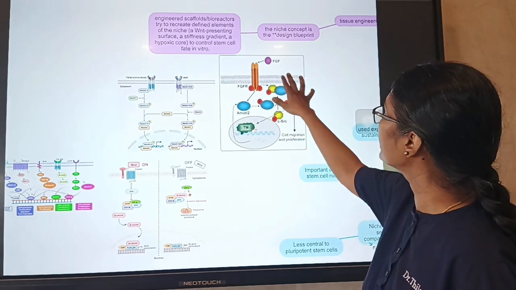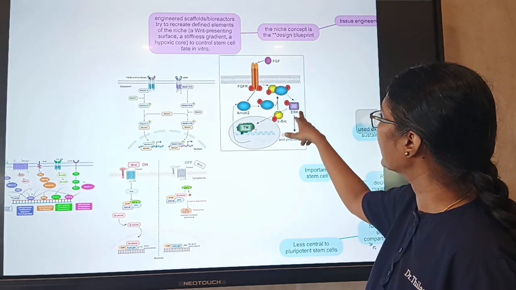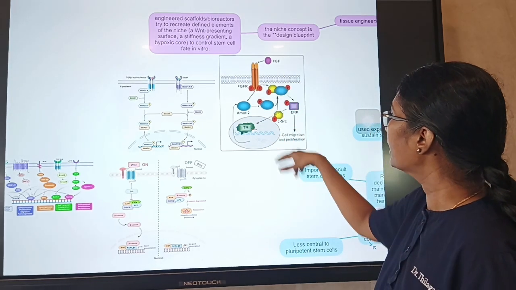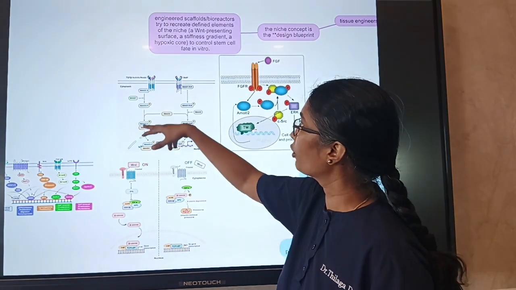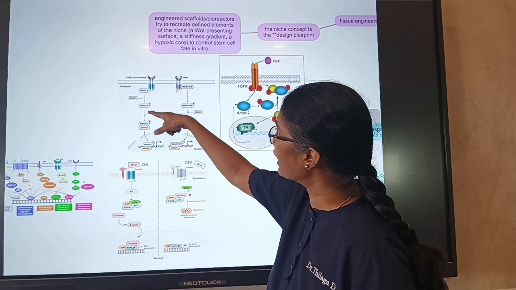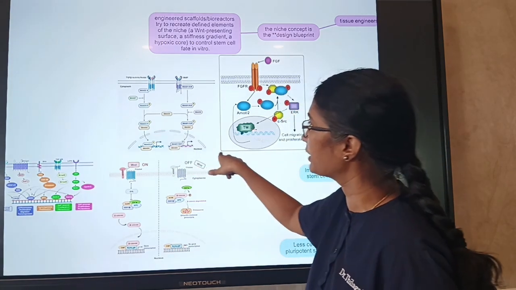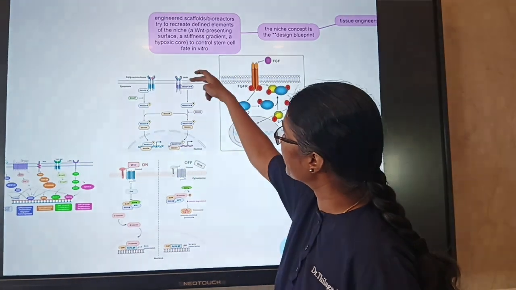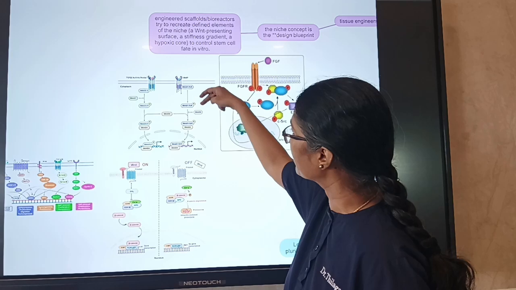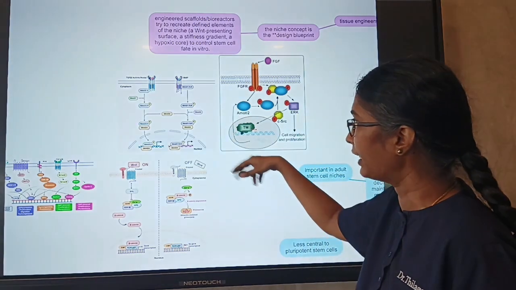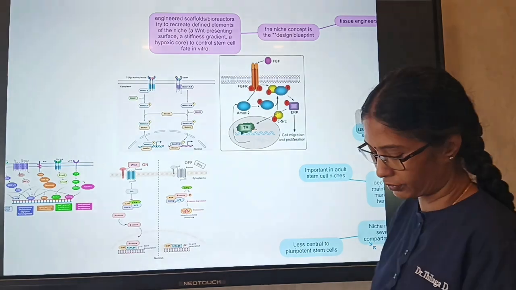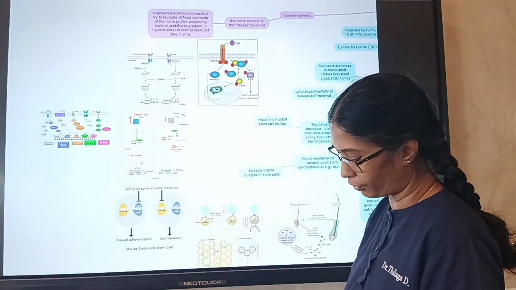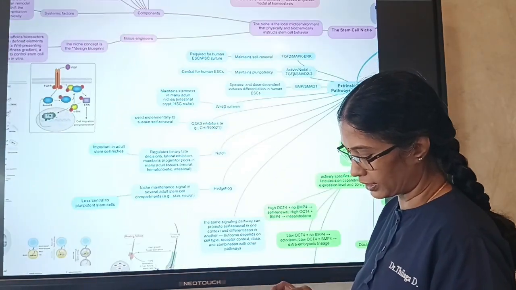So this is the FGF pathway, where it acts on the ERK pathway, which helps in cell migration and proliferation. And this is the TGF-beta activin nodal pathway, where SMAD2/3 enters the nucleus and helps in transcription. The other one is the BMP pathway, which also acts through SMAD, but through SMAD1, 5 and 8, which activate SMAD4 and then cause the transcription of that particular protein for self-renewal or differentiation.